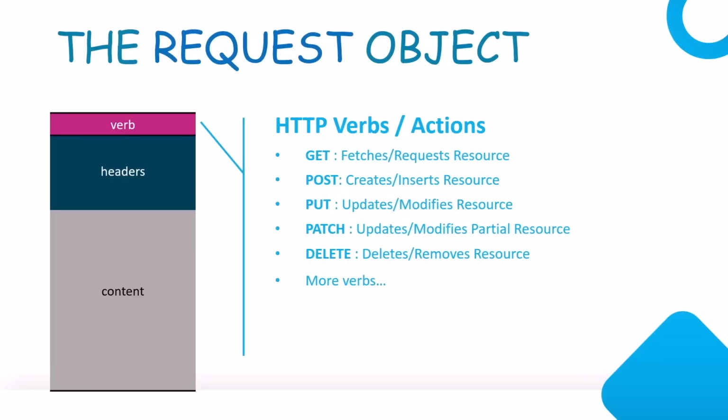Then we have delete, which is pretty obvious. It basically deletes the resource from the server. There are more HTTP verbs, but they are very rarely used, and typically we always play with the 5 that are most common. So that gives you a brief idea of HTTP verb and what action they are responsible for.